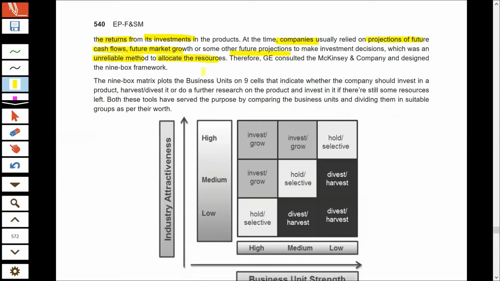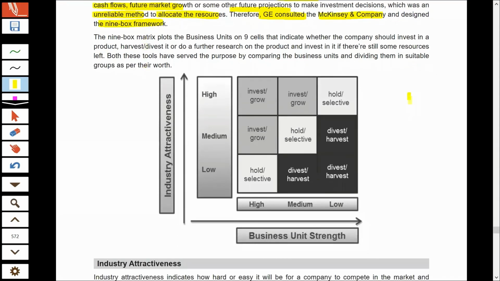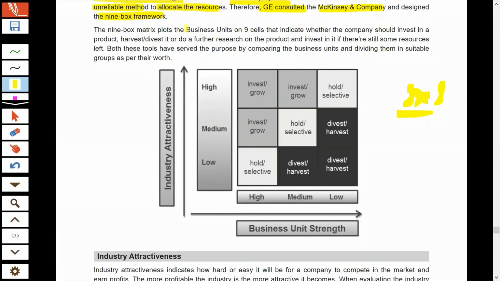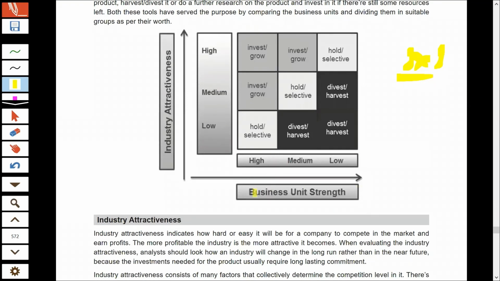And therefore, GE, that is General Electric Company, consulted McKinsey and Company, and they both designed the GE matrix, which is a 9-cell matrix. So it is a 3x3 matrix, and therefore it has 9 different cells. Herein on the x-axis, you can see we have plotted business unit strength, where we do not consider only a single factor to judge the business strength as high, medium, or low.